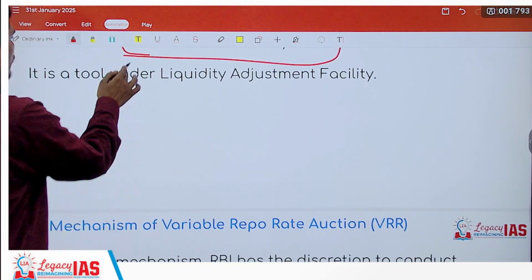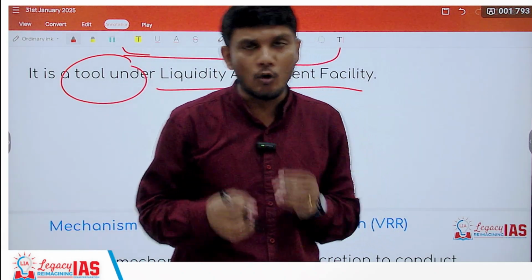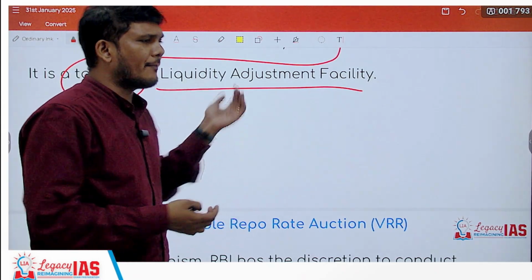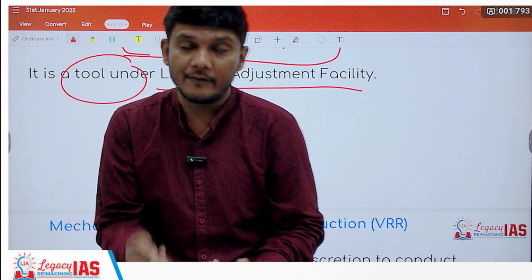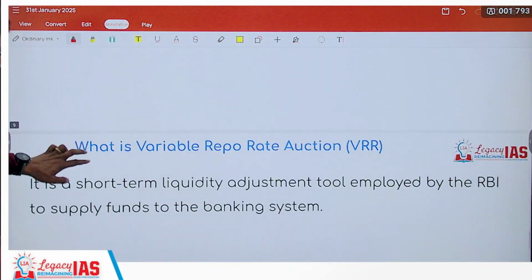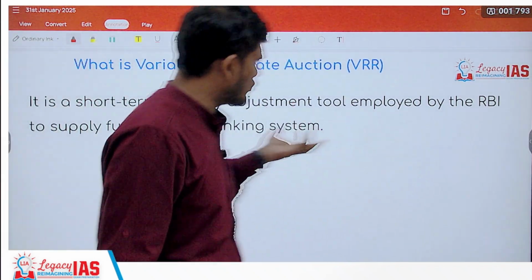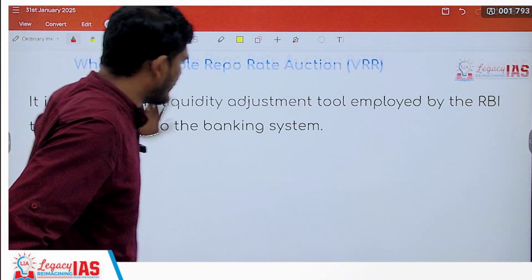So it is also a tool under liquidity adjustment facility, means it's a tool which can help manage the liquidity of the banks. Of course, when the banks can borrow at different rates, they will have more money, so they will have liquidity. It is going to increase the liquidity. So variable repo rate is also clear. It is a short term tool employed by the RBI to maintain the liquidity of the banks.